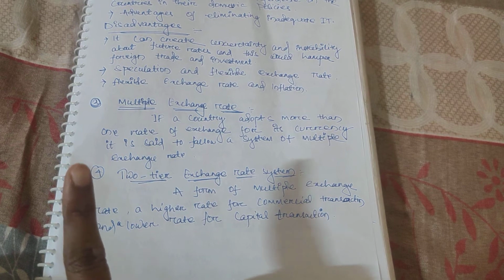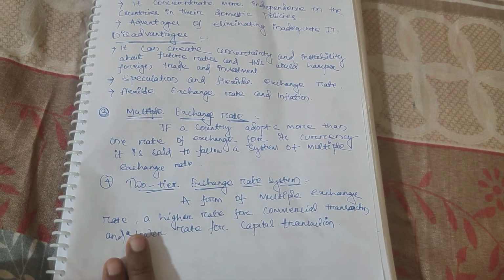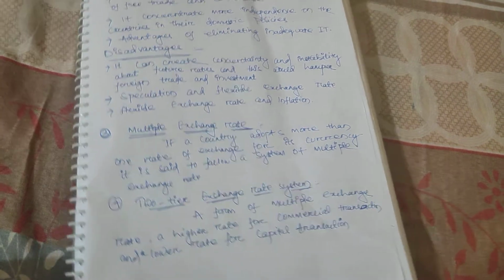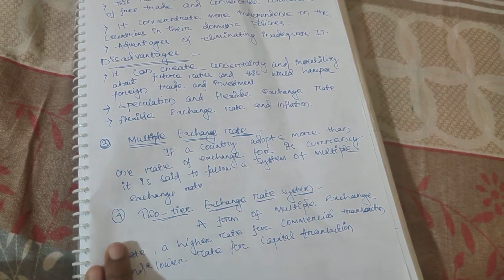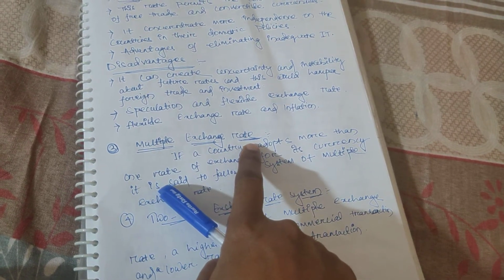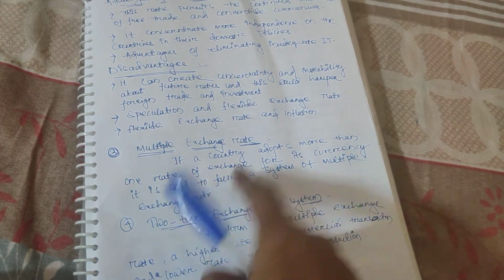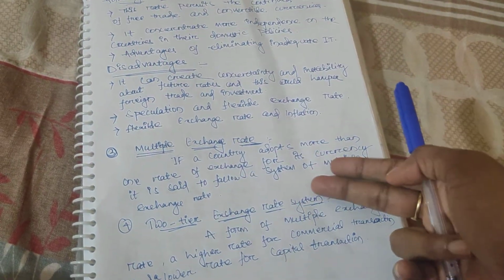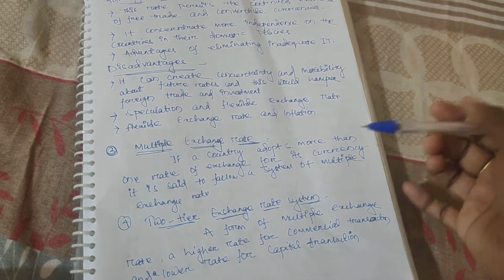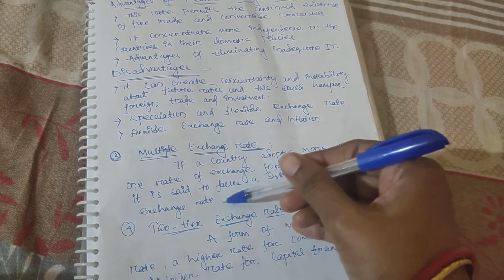So first I explained fixed exchange rate. Second I explained flexible exchange rate. Fixed, flexible and floating exchange rate. Third is the multiple exchange rate. If a country adopts more than one rate of exchange, fixed also, flexible also, floating also, for its currency, it is said to follow a system of multiple exchange rate.